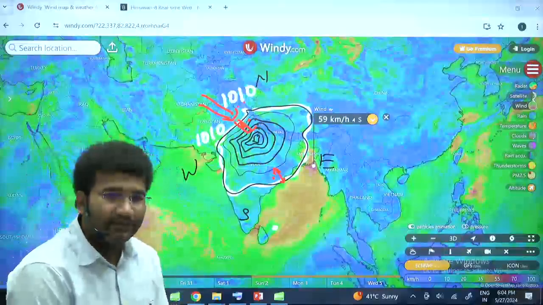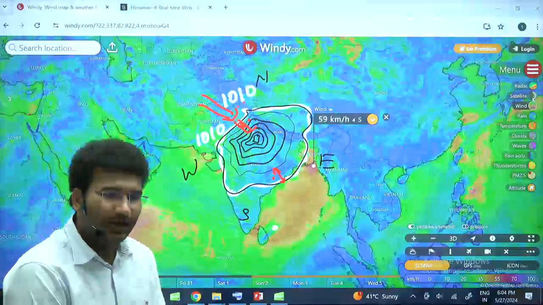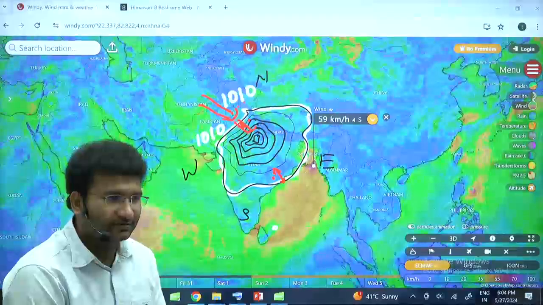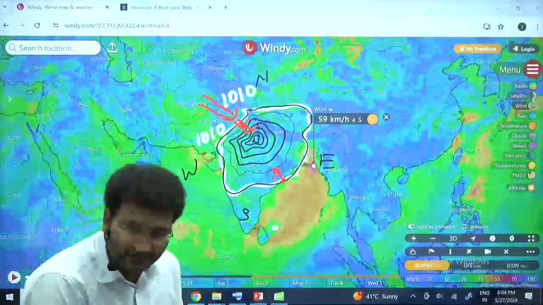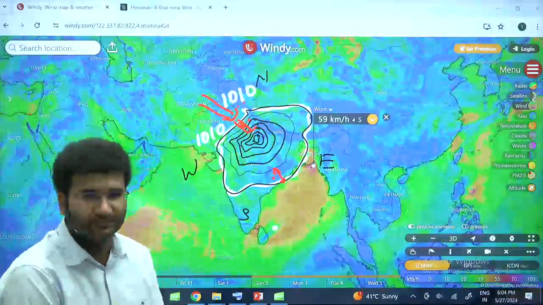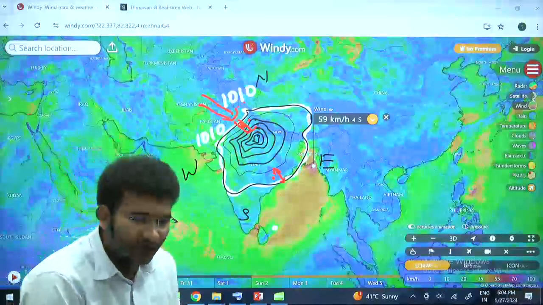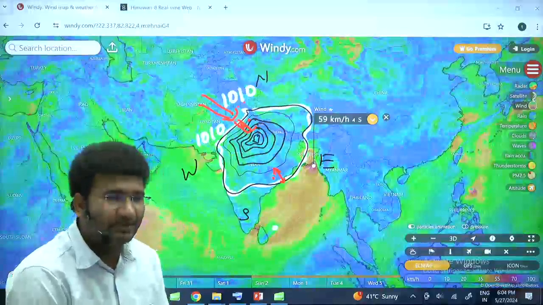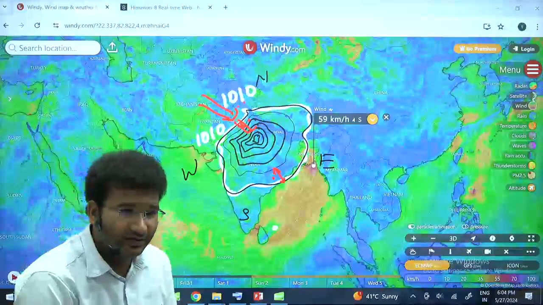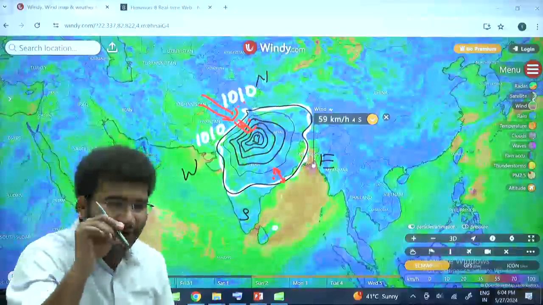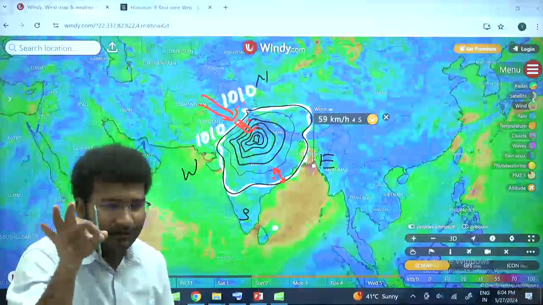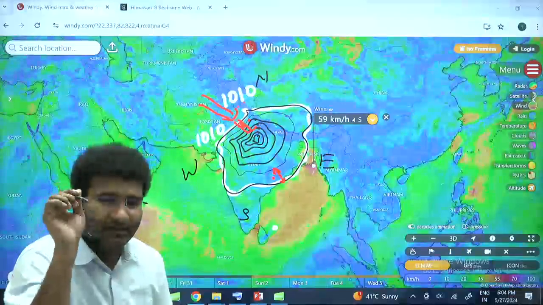So, if the difference between two isobars is higher and the distance between them is lower, then the wind speed will be higher.